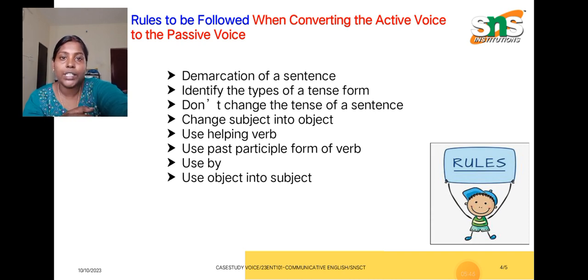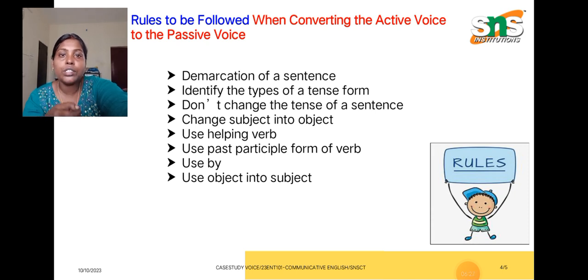The very first one is demarcation of a sentence. Demarcation is nothing but dividing the sentence into an SVO pattern. The SVO pattern helps us to know the verb form of a sentence. Our second rule is to identify the type of tense form. This identification is the most important element when you are writing an answer for active to passive, and similarly for passive to active. Another important thing is that you should not change the tense form of the given sentence. This is a very important rule also.